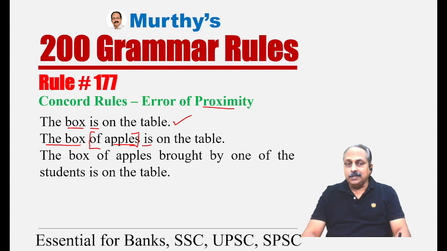So you have to focus only on the subject and the verb. What is the subject over here? The box, singular, is on the table, singular. Look at the third example. The box, that is the subject, of apples brought by one of the students. So many words between the subject and the verb.